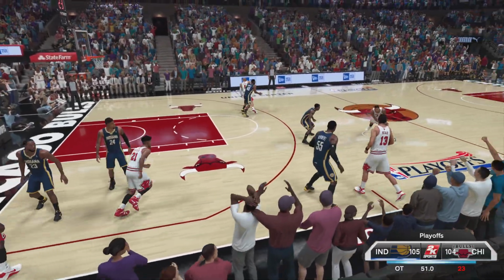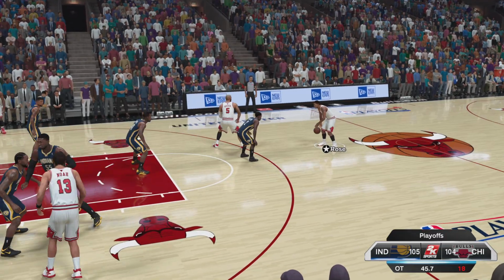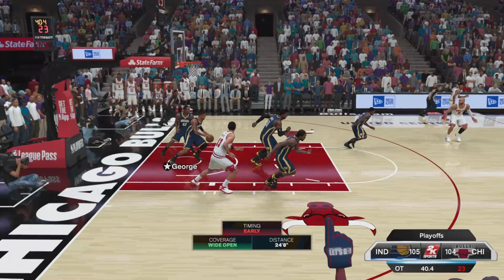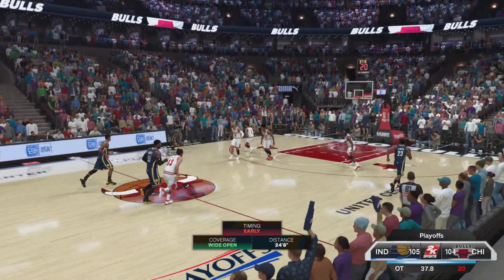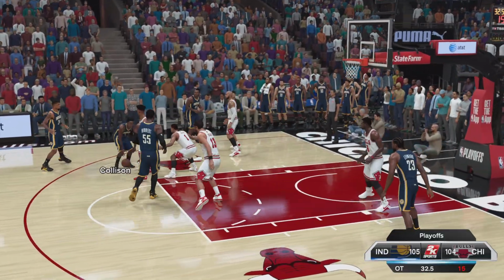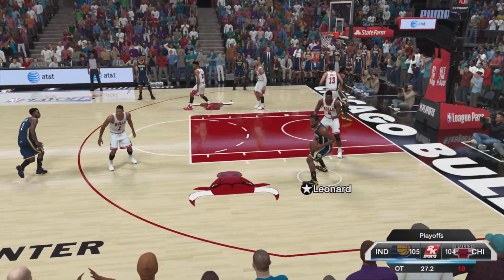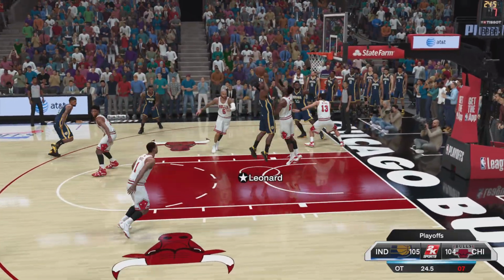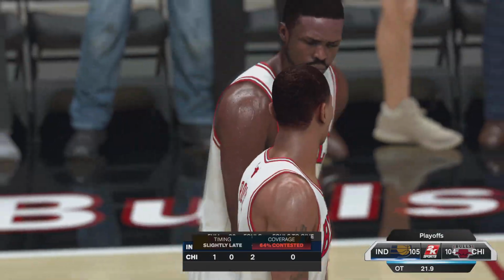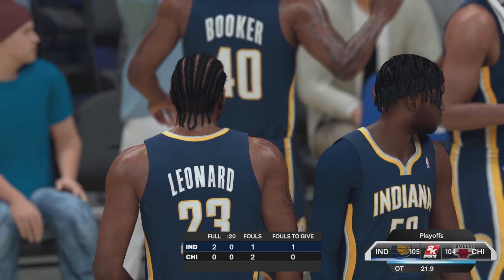Joakim Noah passing out the ball. Back to D-Rose. D-Rose has ball, doing the clock out. Screen by Noah. Nah, well, dang! Miss! Paul George got ball. Back to Daryl Collison, dribbling out the ball. Calling for a screen. Roy Hibbert with the screen. Moving screen damn near. Kawhi. Whip ball. Oh, he's gonna miss it. He's gonna miss it. 21 seconds on the clock.